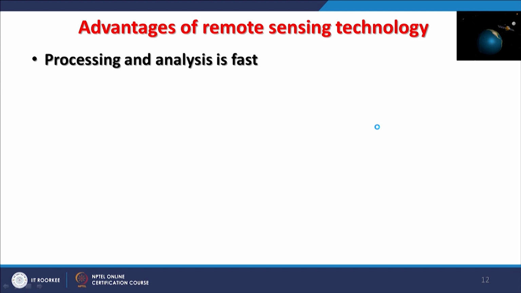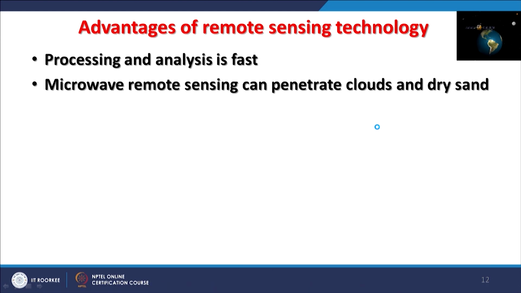Another few more advantages of remote sensing, which is when we go to the processing level, because data is being acquired by these satellites in digital form, and therefore a lot of processing can be done in an automatic manner or semi-automatic manner. So, analysis and processing becomes very fast, because generically the data is in digital form.